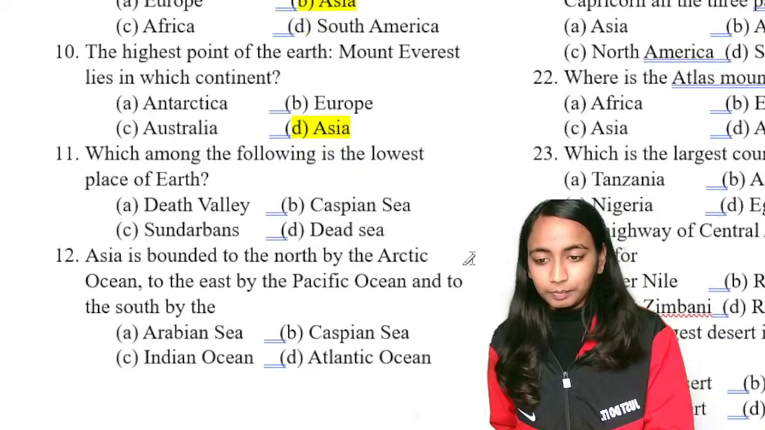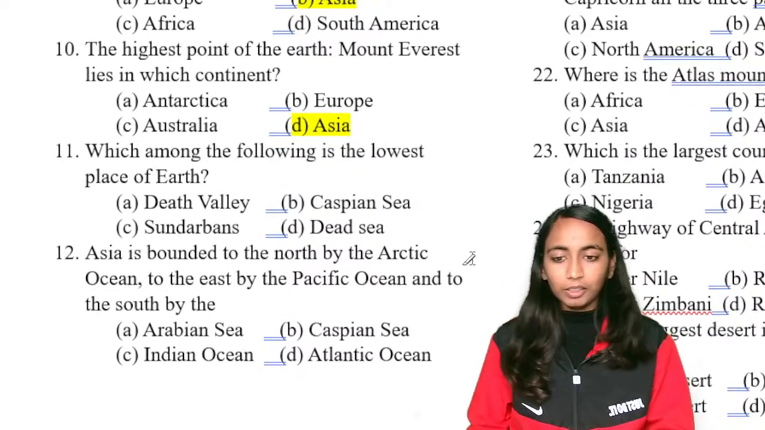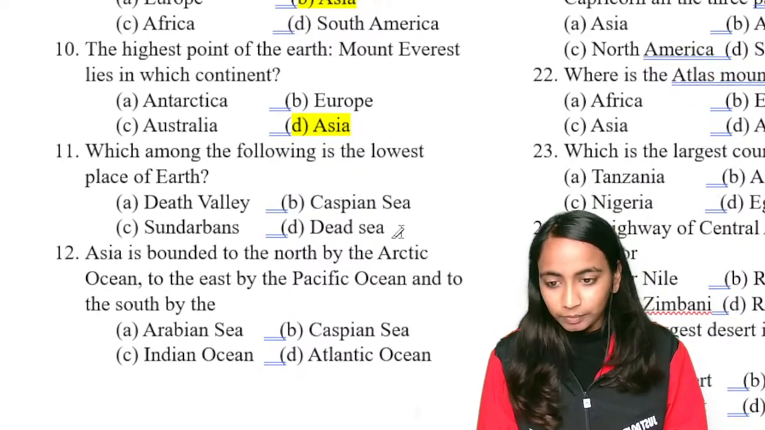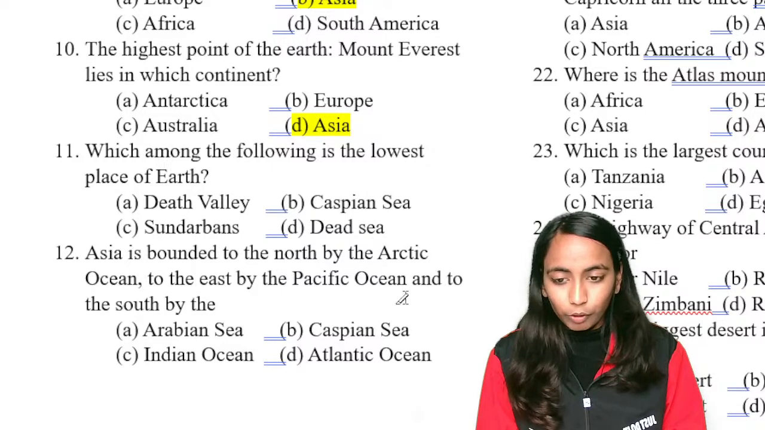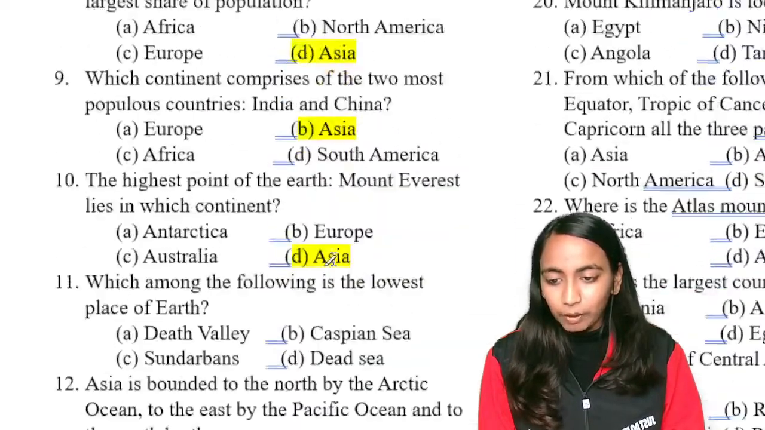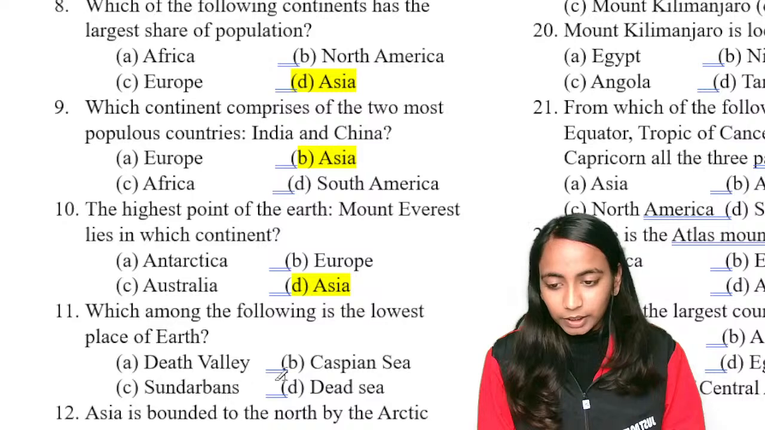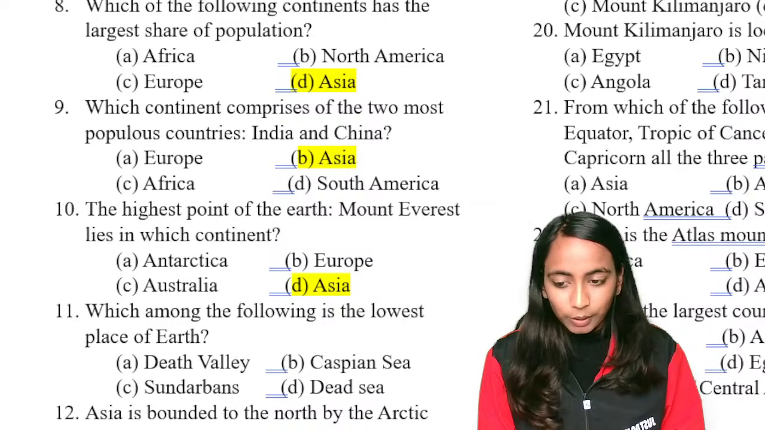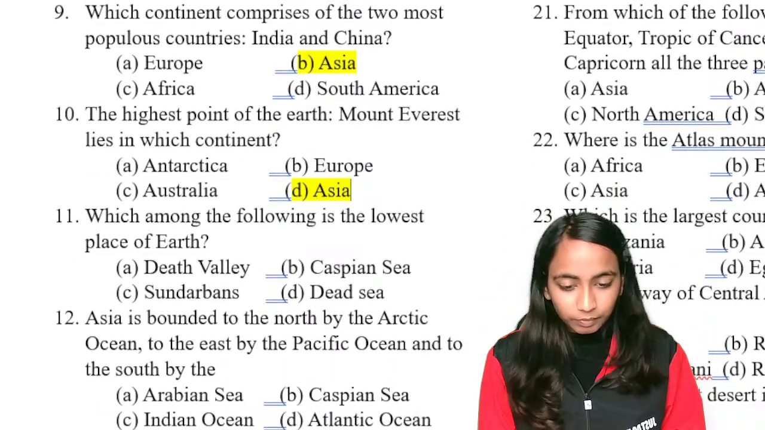Okay. Next is, which of the following is the lowest place of Earth? I think this is a question we'll be leaving. Okay. Yes, lowest place of Earth. Question number 11. Is it visible? Okay.